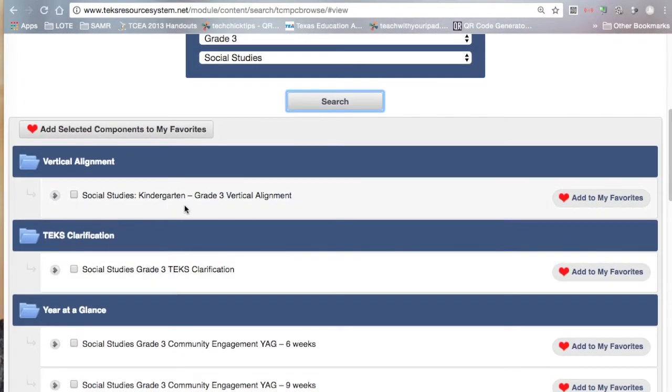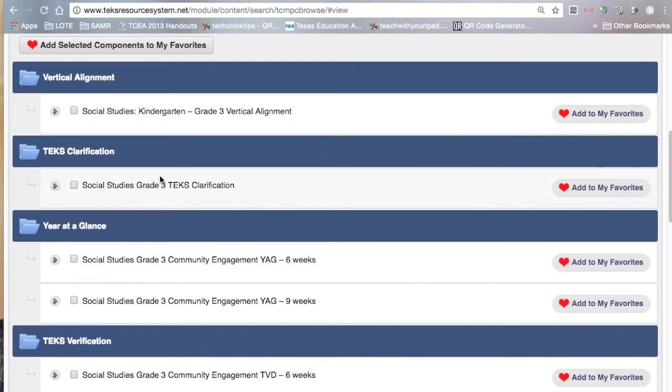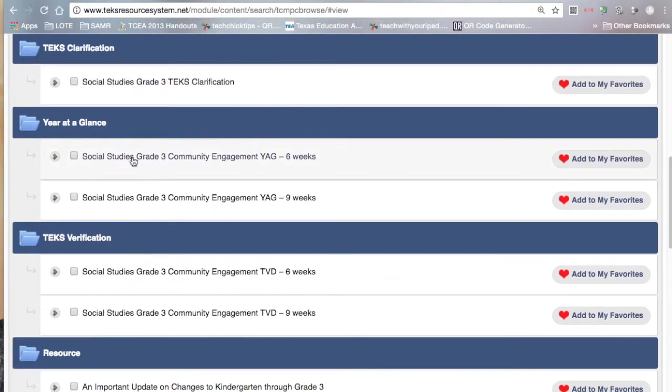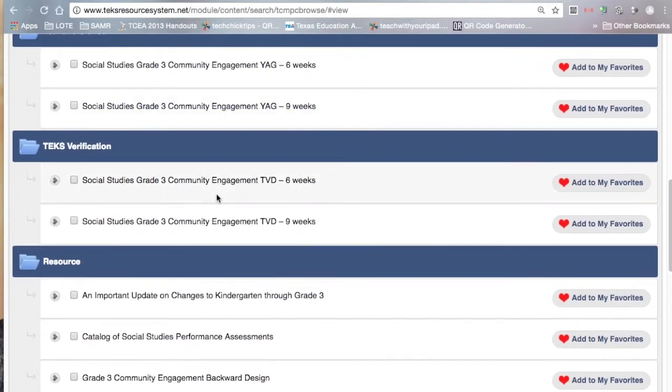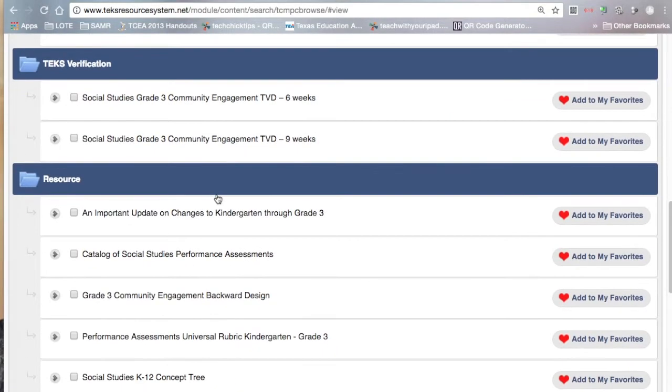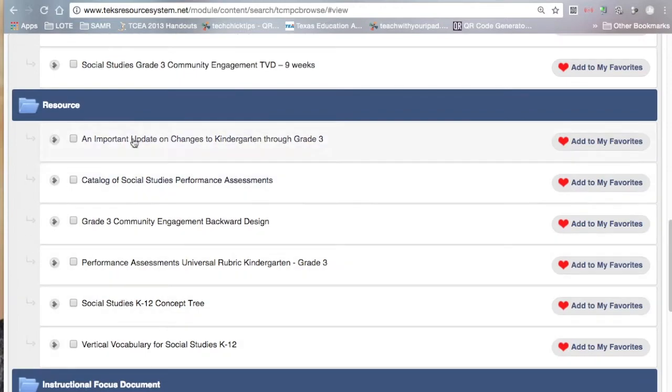So I have my vertical alignment, my TEKS clarification document, the year at a glance. Notice here I have two options, a 6 weeks and a 9 weeks document. So anytime that you're looking at a year at a glance, you just have to select which one corresponds to your district. This is a TEKS verification document. And then this is where you'll find some resources when you go into any of the sessions, or as you explore a little bit more, you're going to find that the resources vary depending on the content area.